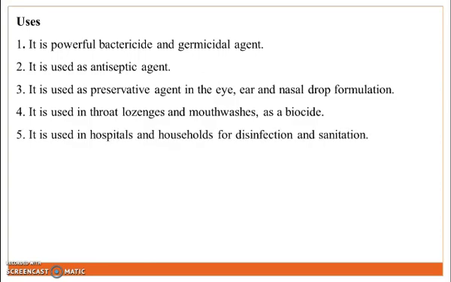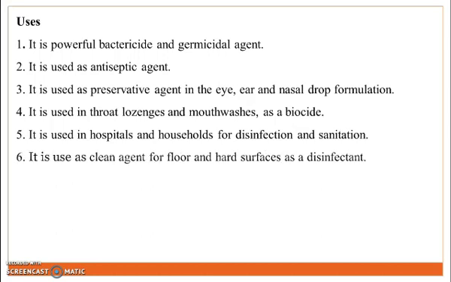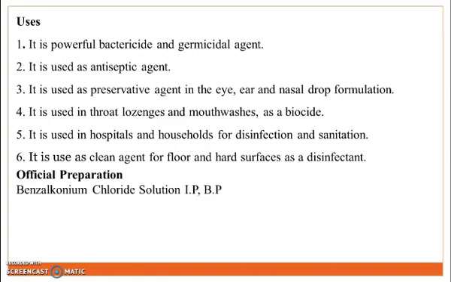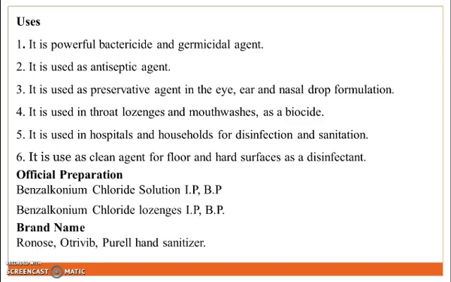Next, it is used in hospital and household for disinfection and sanitization purpose. Next, it is used as a cleaning agent for floors and hard surfaces as a disinfectant. Official preparation: benzalkonium chloride solution, benzalkonium chloride lozenges. Brand names: Ronose, Ovitrip, Purell and sanitizer.